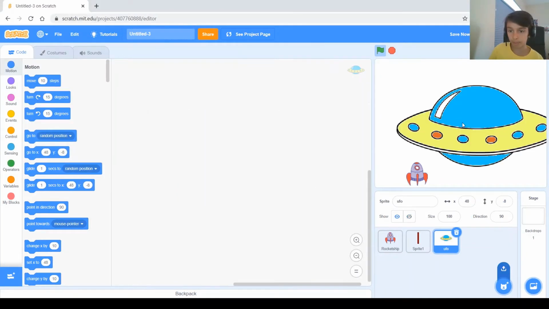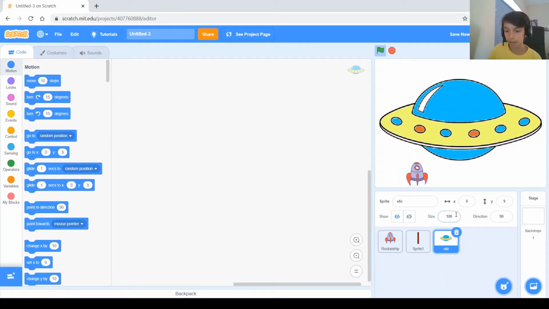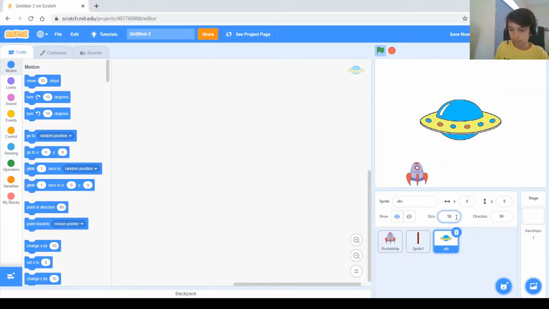Now we need to upload the UFO by going to upload sprite, and I already have the UFO from before this video, and now we need to change the size because you can see it's way too big. So let's try a 50, still too big. Maybe a 20. Yeah, that should be good because we want it to float around up here.